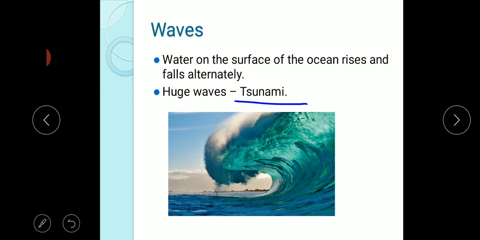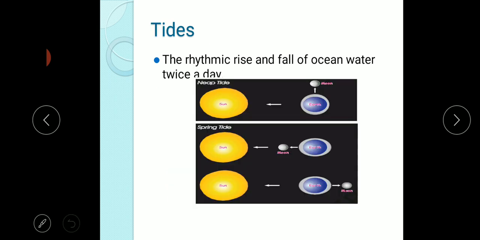This is about the waves. And next, about the tides. The rhythmic rise and fall of ocean water twice in a day is called tide. It is high tide when water covers much area of the shore, and low tide when water falls to the lowest level from the shore.